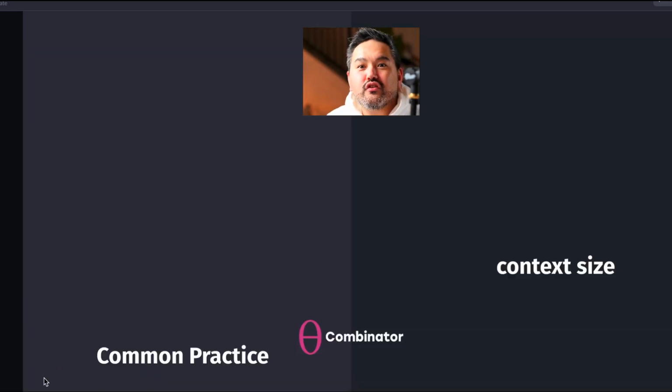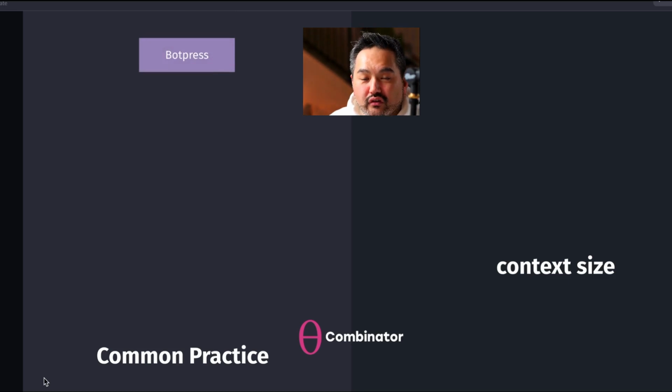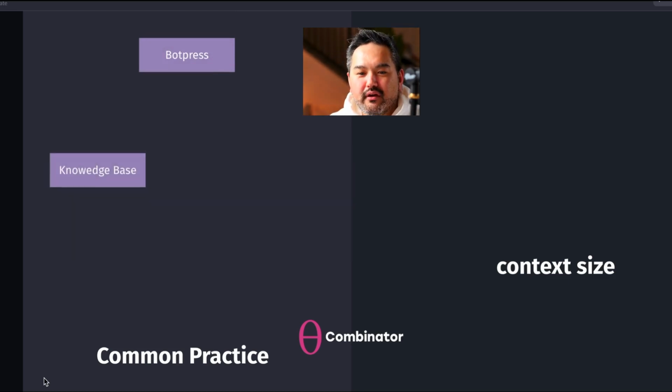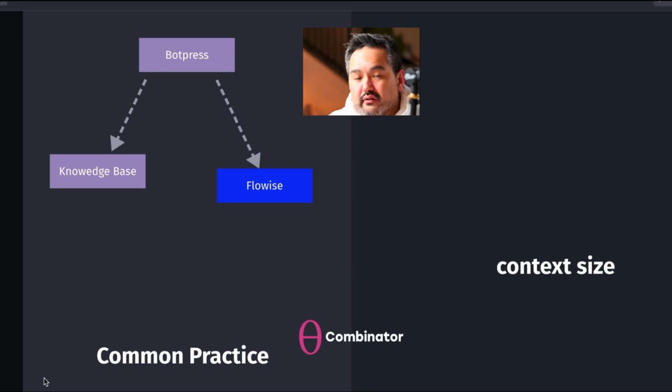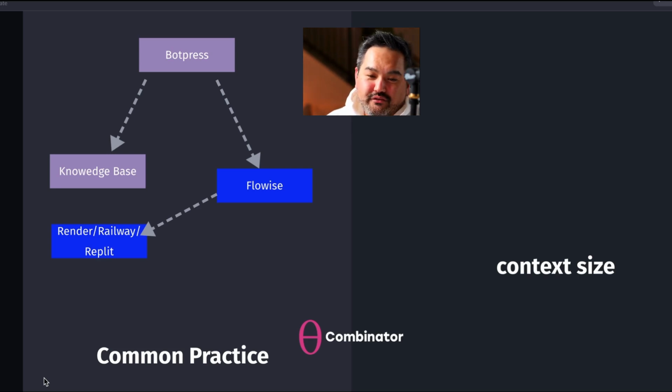Okay, so here's a new paradigm. Currently, the common practice is Botpress, right? And Botpress has its own knowledge base, just like VoiceFlow, okay? So you basically use that. In case the file formats you have are not compatible with the knowledge base Botpress or VoiceFlow have, your alternative is to spin out a Flowise server and connect Botpress through an API connection to Flowise. But of course, before you could do that, you need to set up Render, Railway, or Replit, so for it to host, basically you're starting your own server.